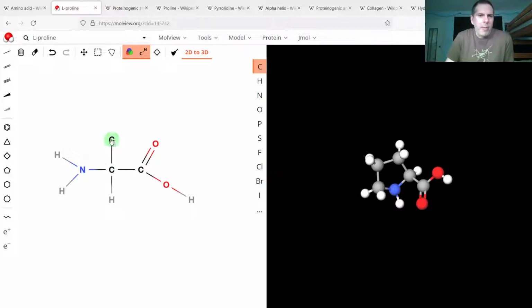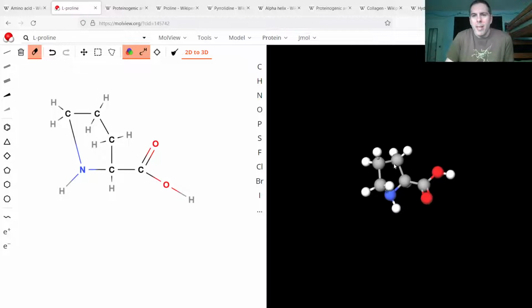And proline will have 3 carbons, and the last carbon will form a bond with that amino group of the protein backbone. And so you can see it here on the right side.